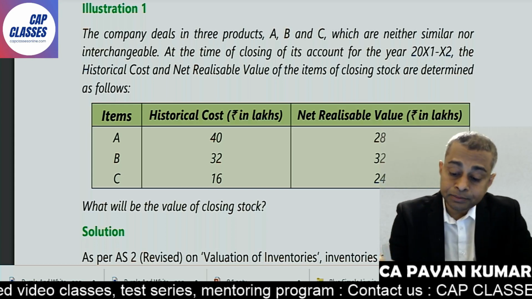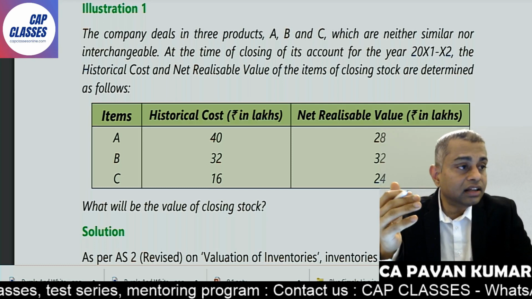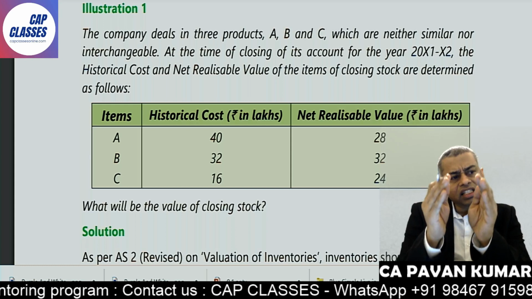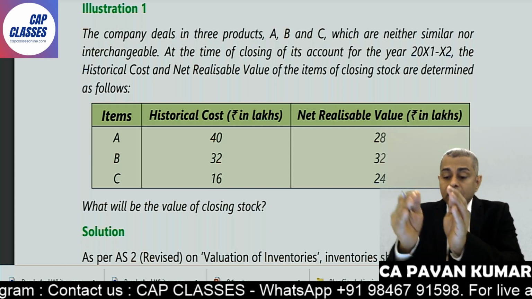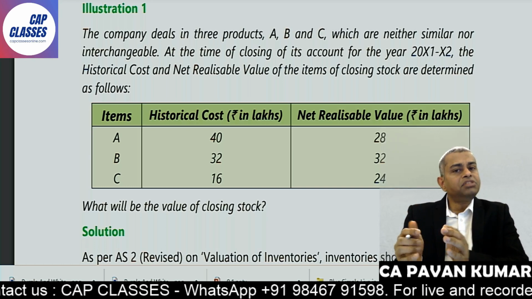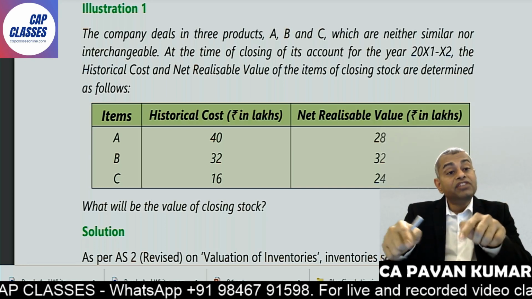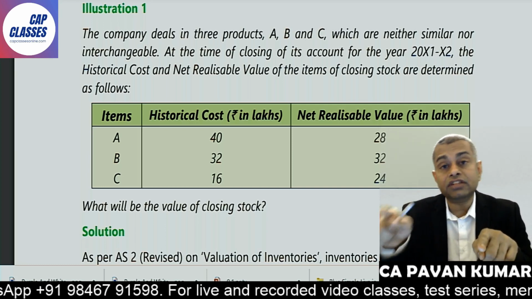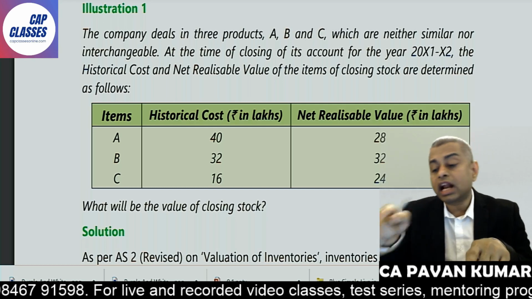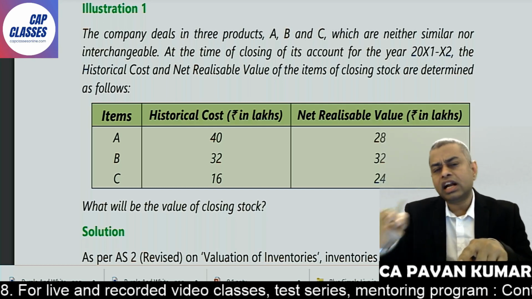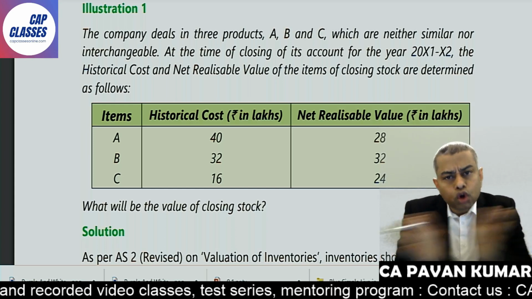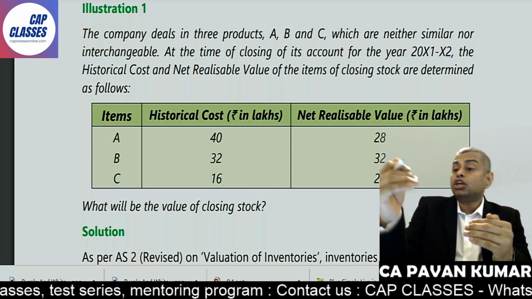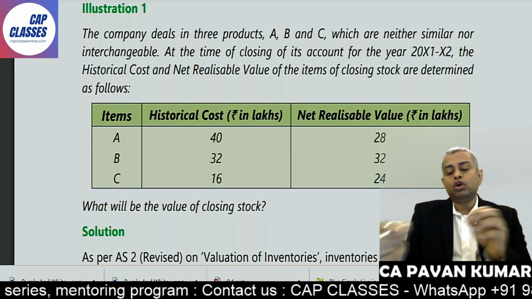Now the question is, because there are three items, Pavan sir, shall I add the historical cost of all the 3 items and the net realizable value of all the 3 items, then do cost or NRV, whichever is lower? Or A, cost or NRV whichever is lower separately, B separately, C separately? So do you want to group A, B, C into one item and compare total cost with total NRV, or do it item by item?